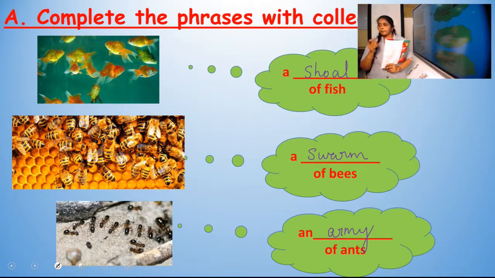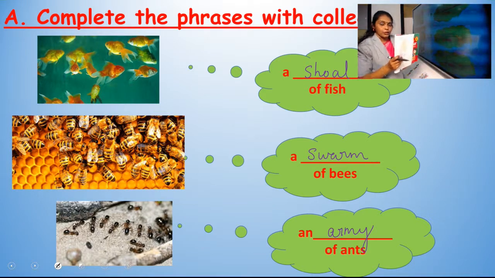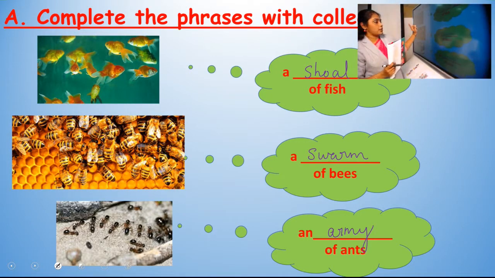You have to learn them by heart thoroughly, otherwise you cannot attend the exam, because this is very important, and you have to learn it from the textbook only. A shoal of fish, a swarm of bees, an army of ants.